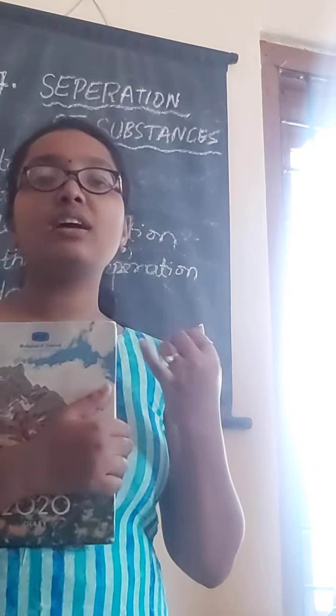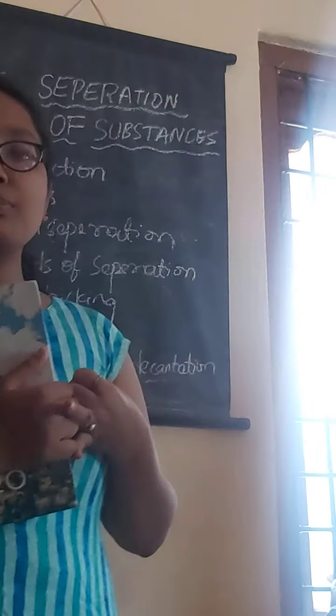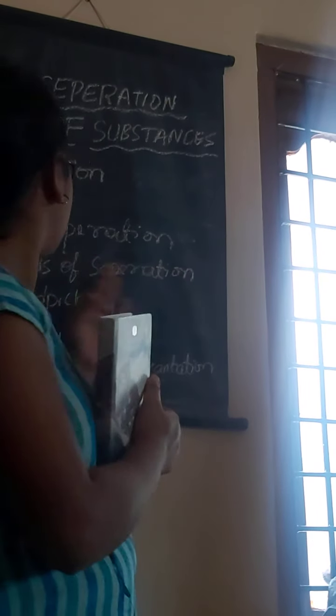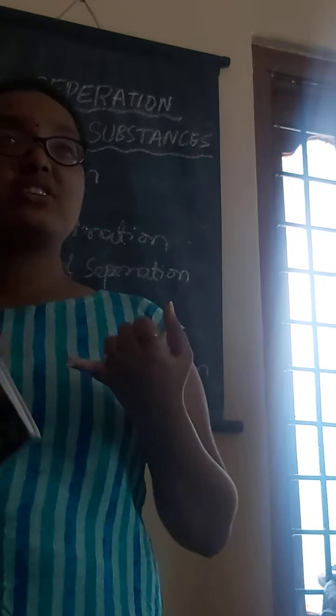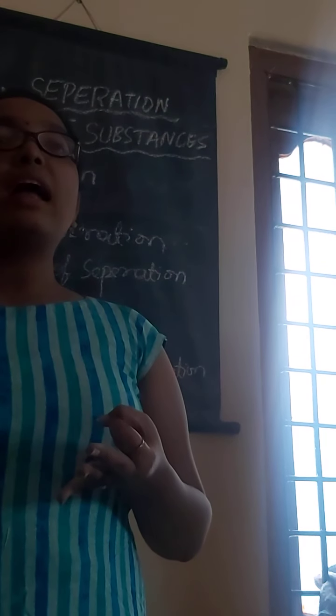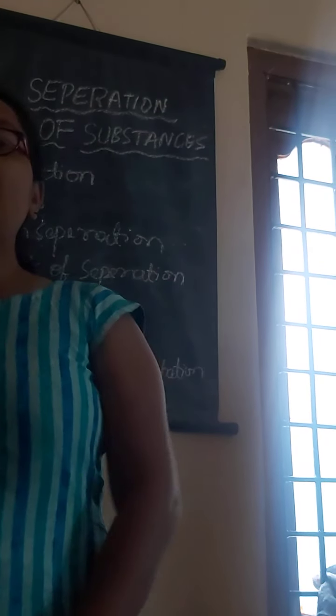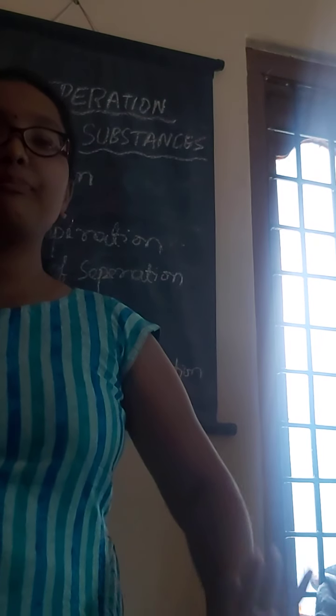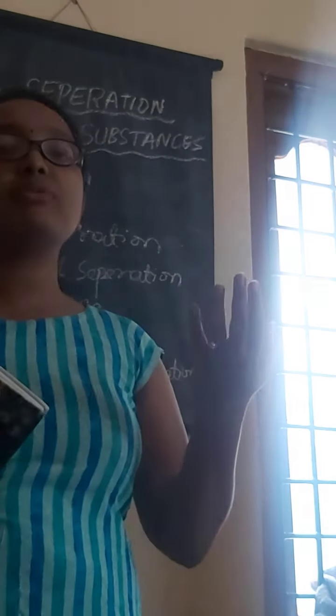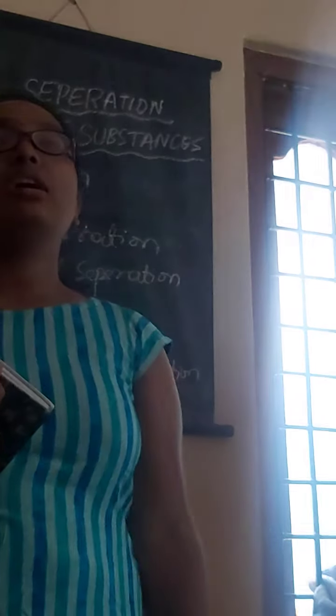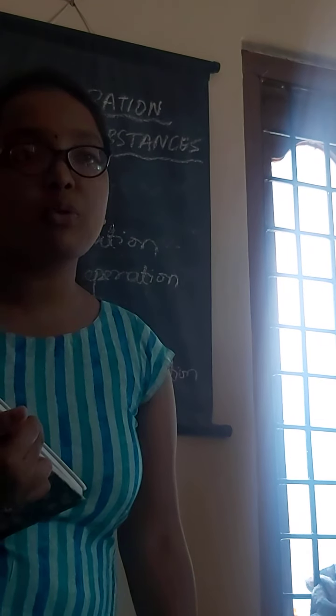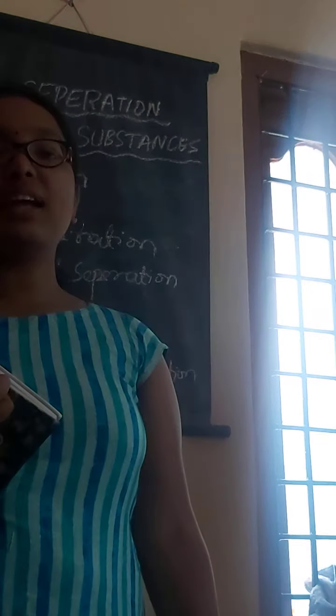So we have seen what mixtures are, the role of water in separation, and methods of separation. In methods of separation we have seen hand picking, winnowing, and also sedimentation and decantation. Up to now it is important, and in the next class we will see different types of separations and how we will separate. Hope you understand. Thank you.